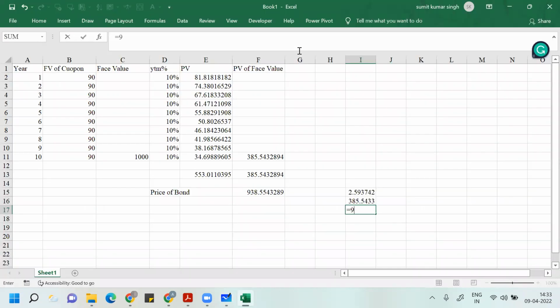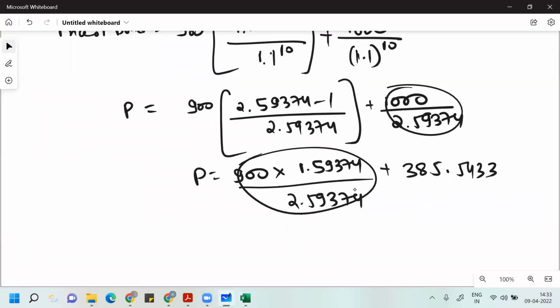Then you can solve 900 into this minus 1 divided by this. If you solve this, you will get 553.011.